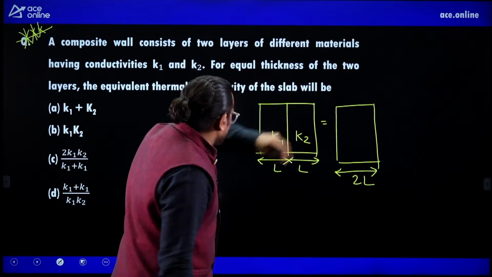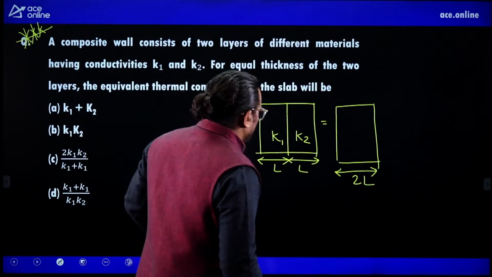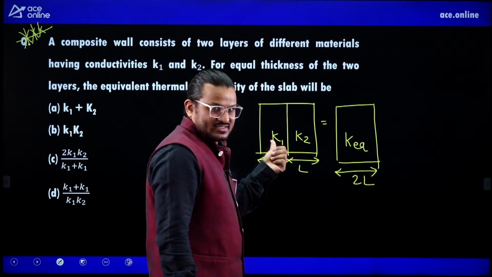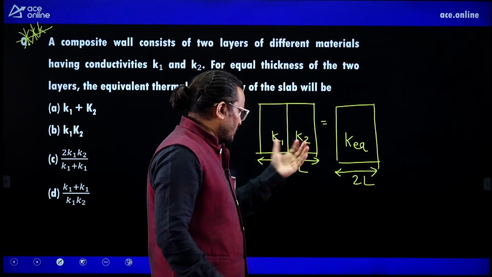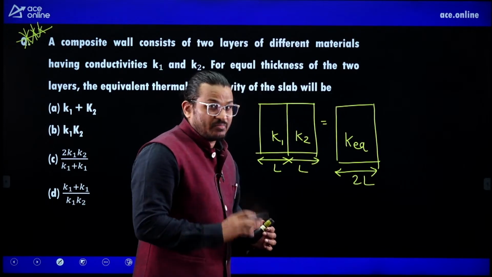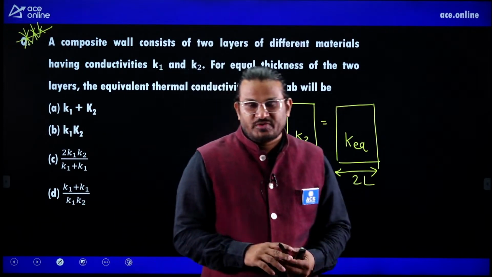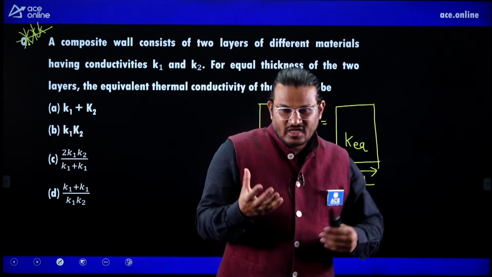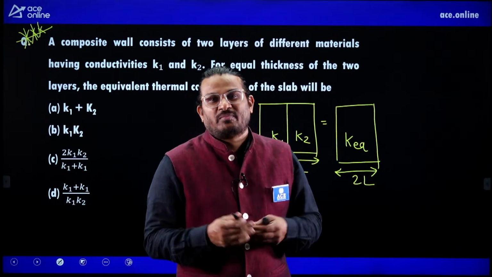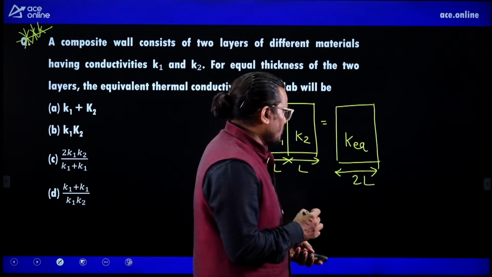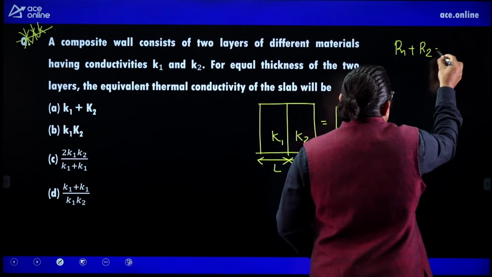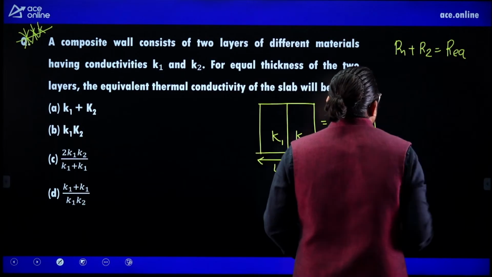So for equal thickness of the two layers, what is the equivalent thermal conductivity? When you combine K1, K2, L plus L becomes 2L. But this rule is not applicable, it will not be K1 plus K2, because it is a material property. Just by joining the two materials, K1 plus K2 will not come. So what you need to do, the resistance of one plus the resistance of two should be equal to R equivalent.